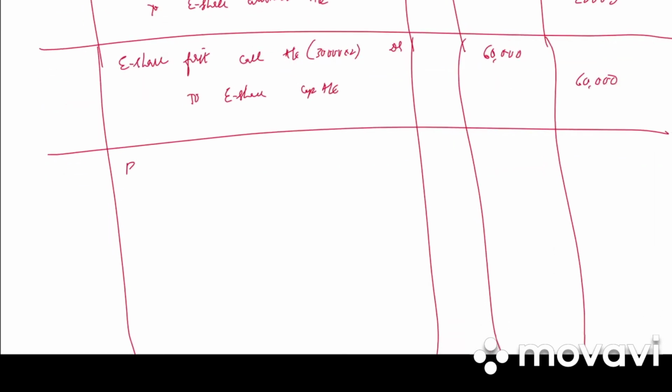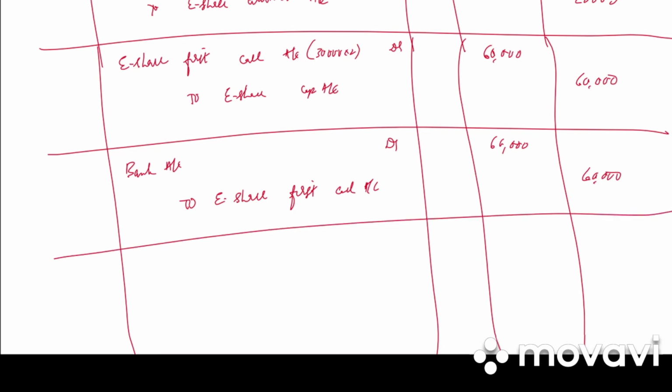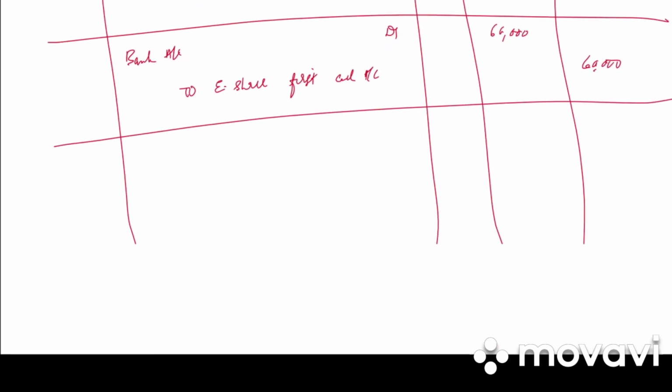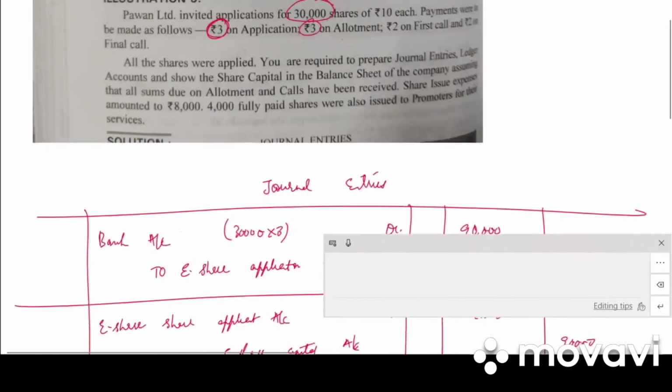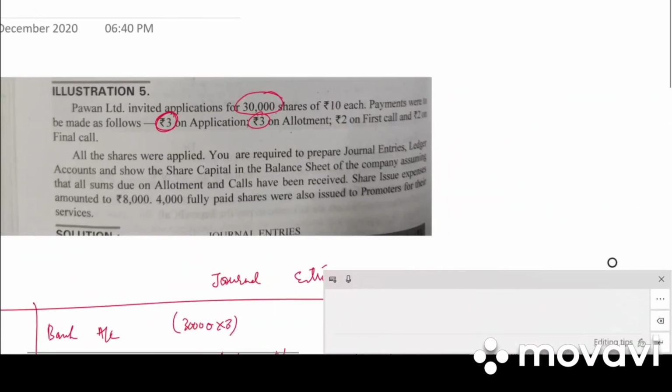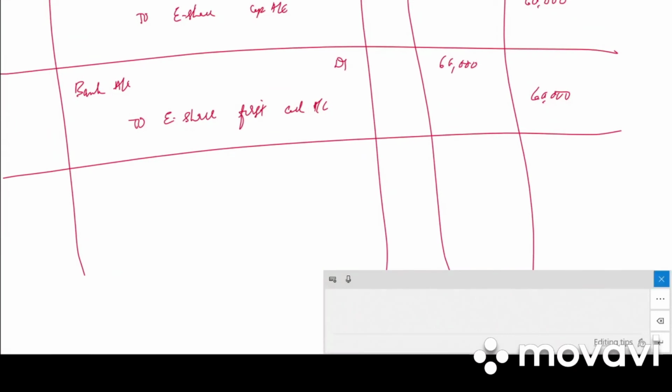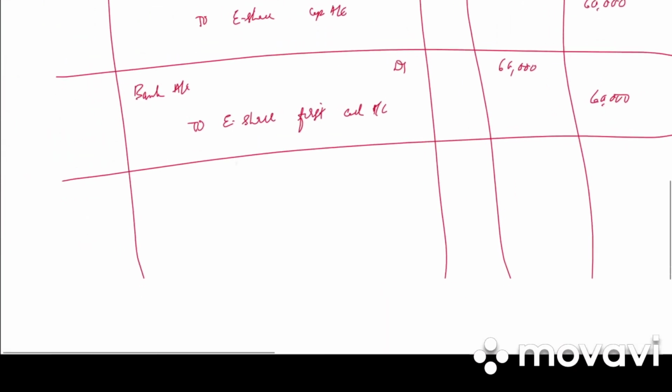Next we have money received. So it is bank account debited to equity share first call account. 60,000 debit, 60,000 credit. Write the narration. Amount received on first call. Next we have 2 rupees on final call. So again, final call money due.